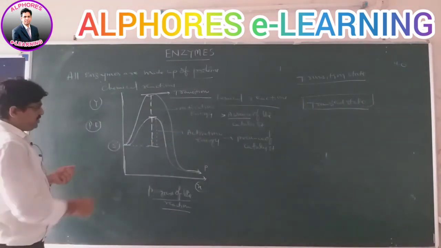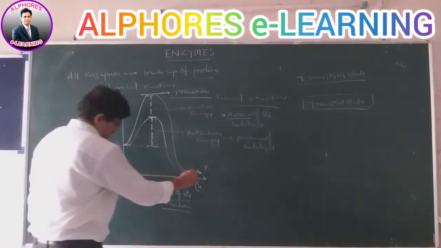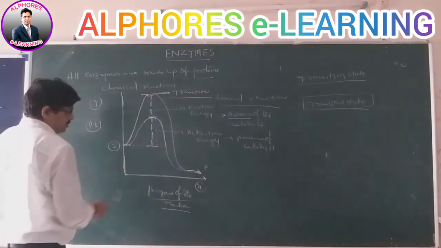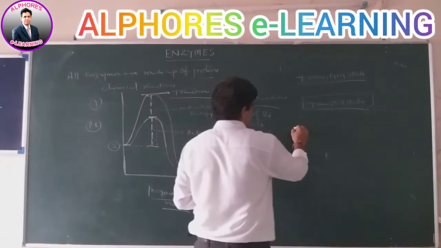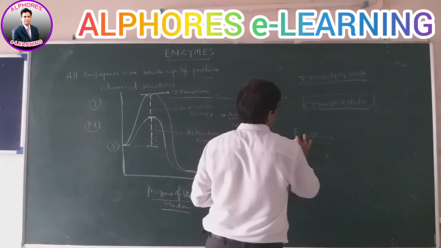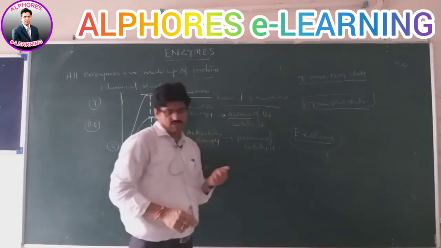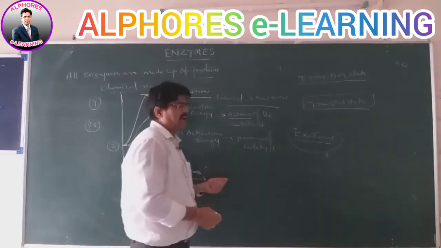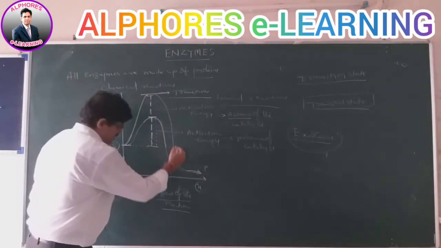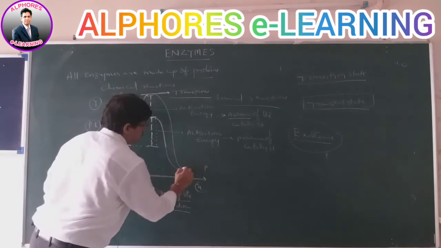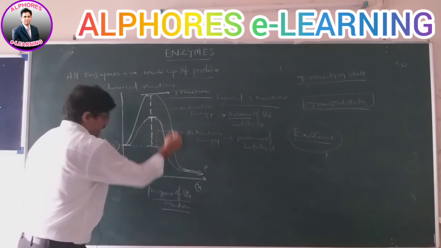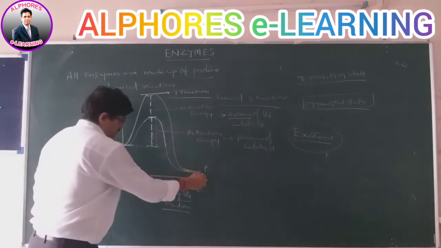So whatever the substrate is here, suppose the products come like this, it may be neutral, or it may be exothermic. This is exothermic. Why is it called exothermic? There is no need of supplying any outside temperature or energy. Why? Because the products come down below the substrates. The substrates are here and the products are coming here.